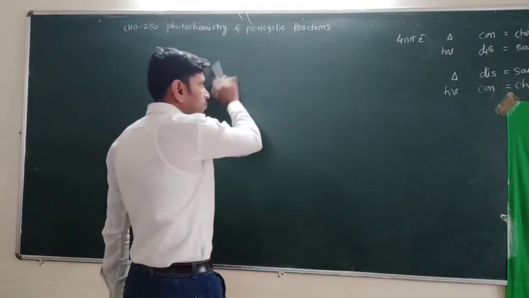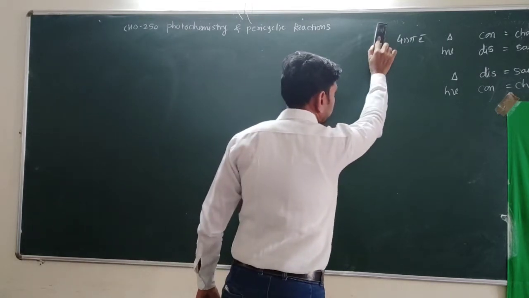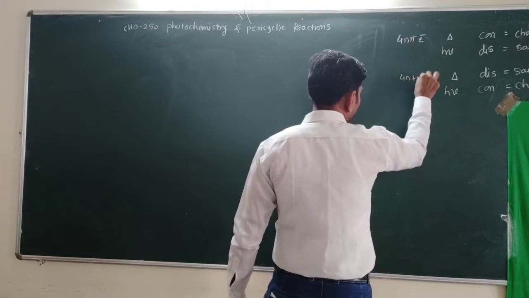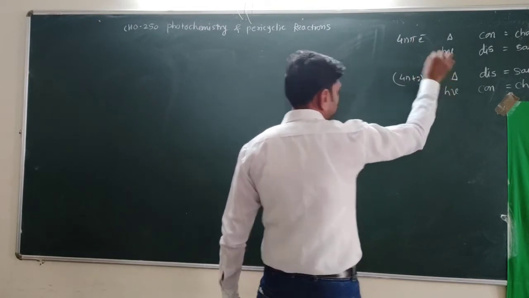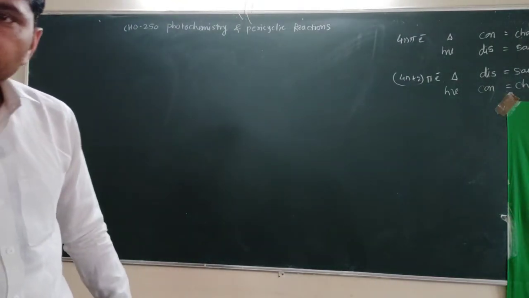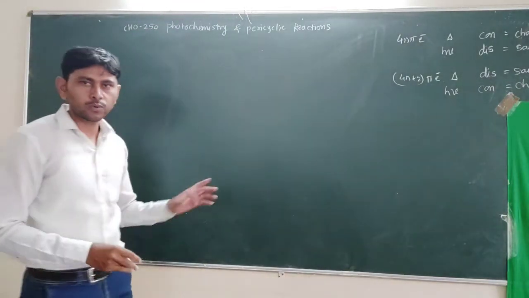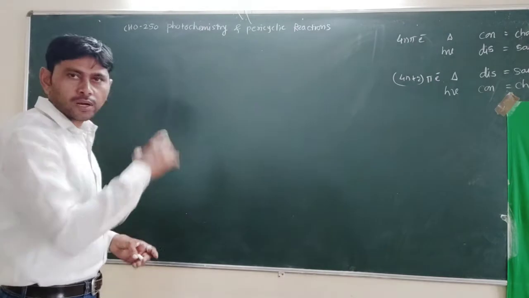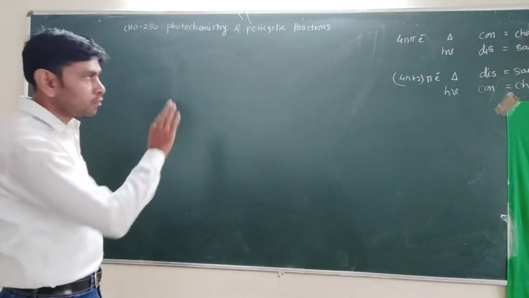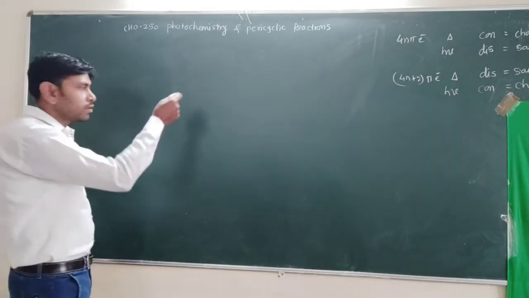Generally we know the selection rules, 4n plus 2 pi electrons, meaning we already know the results, but we just have to prove these results. So here there is the 4n pi electron system and another, the 4n plus 2 pi electron system. Just take an example of the 4n pi electron system first.